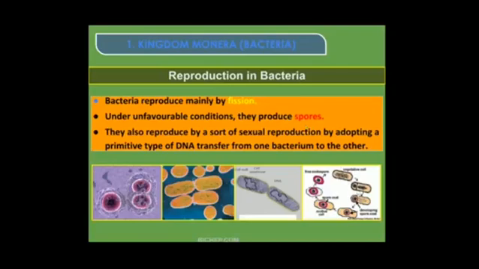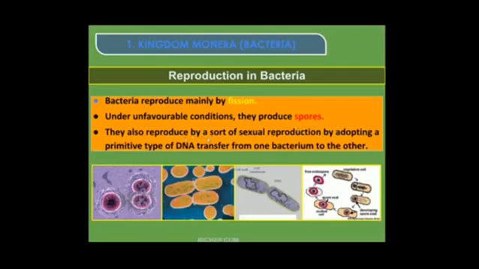Whatever the genetic material is there is encircled here into the spore, which develops a spore coat, and like this, from the bacterium the spore is released. This spore is released, and whenever they find a favorable condition, whenever the climate is suitable, at that time they will develop into the new bacteria. So this is one type of reproduction, by spores.